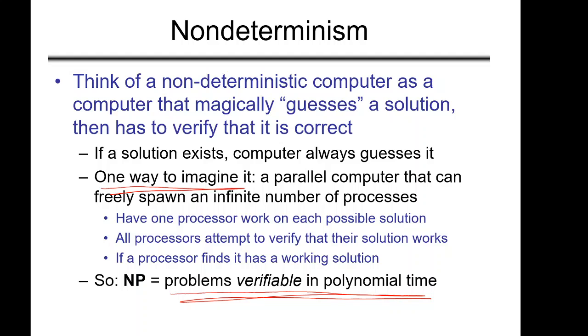So there is a subtle difference between solving a problem and verifying the problem. So therefore these are two different things. First it has to guess the solution and then has to verify that the solution is correct. And all the problems whose solution can be verified in polynomial time are called NP. All those problems can be put into the NP class.